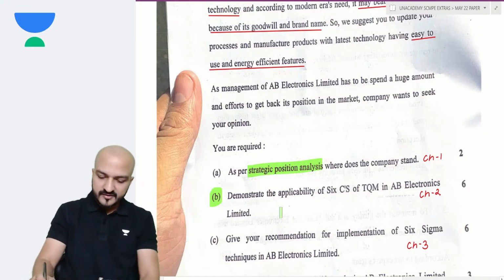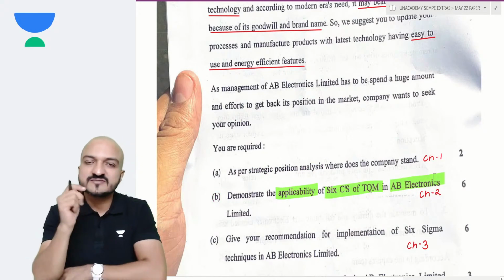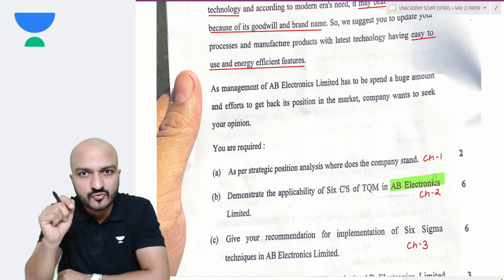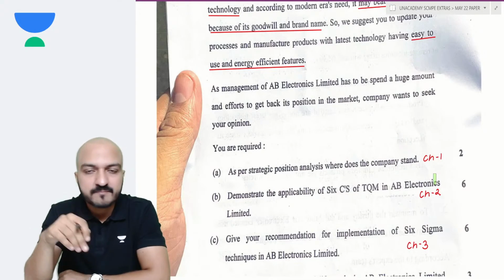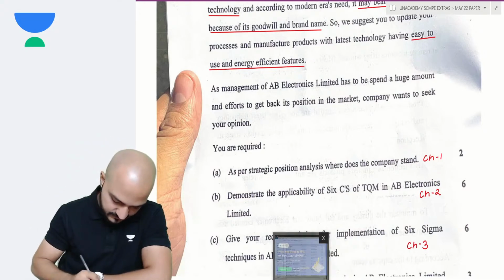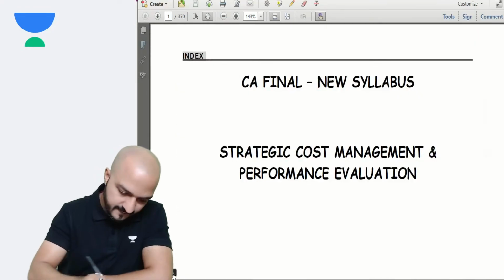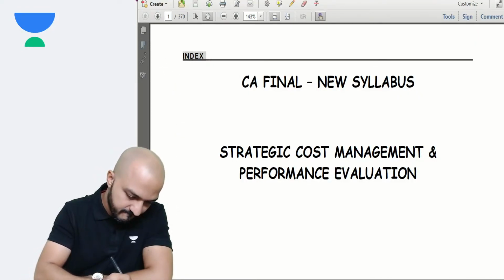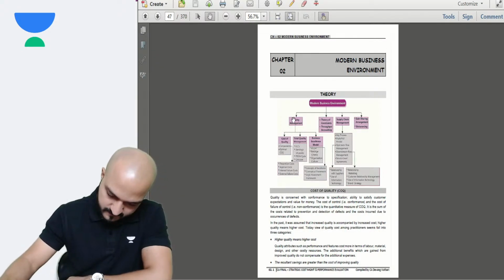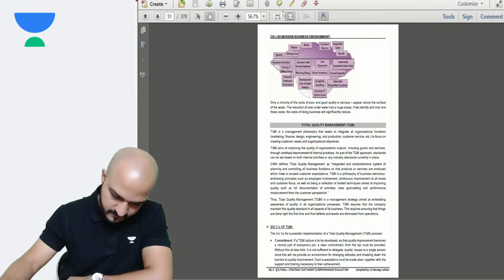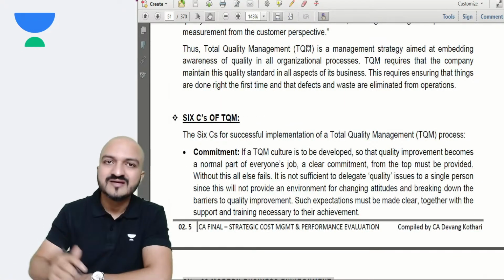Second, demonstrate the applicability of 6 C's of TQM in AB Electronics. Well, 6 C's of TQM was a direct theory from chapter 2. You describe that entire theory, and with each description you mention example of this company. I'll show you. You'll find that in my book, page 2.5, 6 C's of TQM.